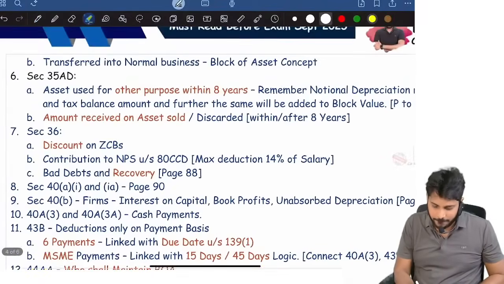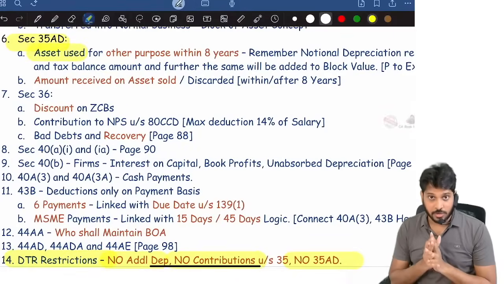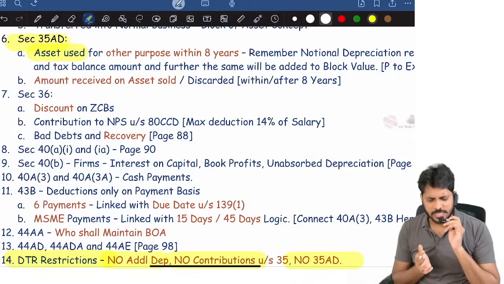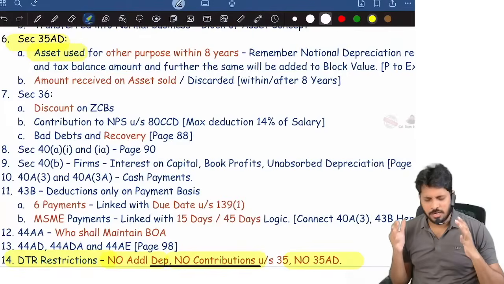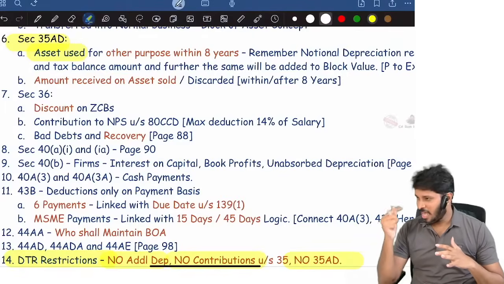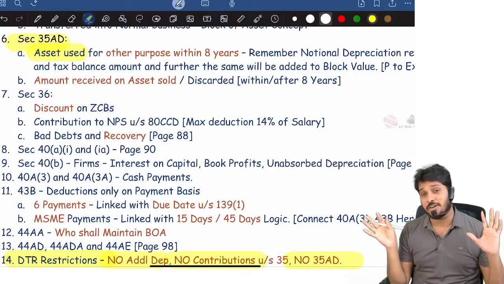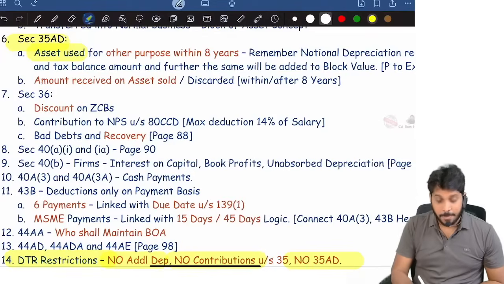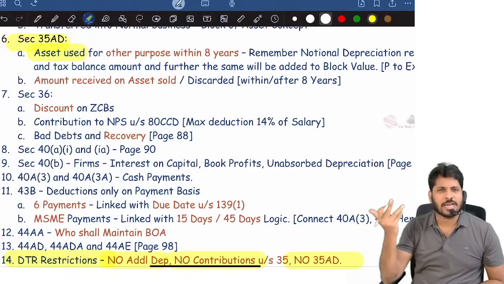Then 35AD. What does section 35AD talk about? 100% deduction for capital expenditure other than land, goodwill, financial instruments. Except that, for all other capital expenditure you can claim 100% deduction, correct? Whatever asset you are purchasing, machinery, furniture, all of that you can claim deduction.